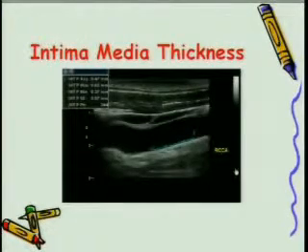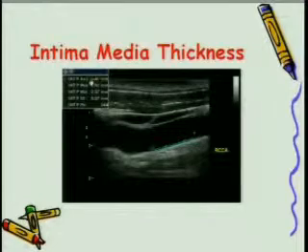Then a very important thing in our concept, I don't say alone for Europe or North America, but I feel intimal medial thickness is a very important concept for preclinical atherosclerosis. In a country like ours, where more than 1/3 of our population suffers from diabetes as of today. And it is a surrogate marker for atherosclerosis, especially the coronary one. We can look at this intimal medial thickness just before the carotid bifurcation by longitudinal scan.